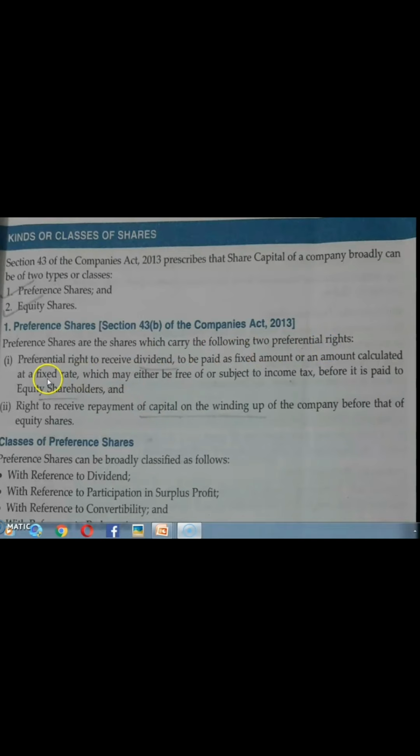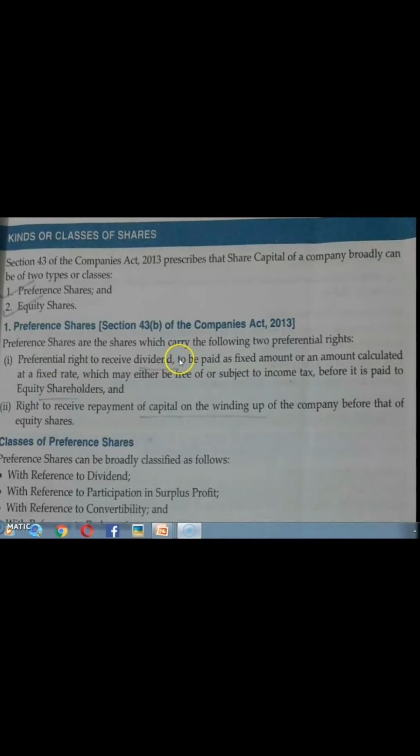The first privilege is preferential right to receive dividend to be paid as a fixed amount or an amount calculated at a fixed rate, which may either be free or subject to income tax before it is paid to the equity shareholders.